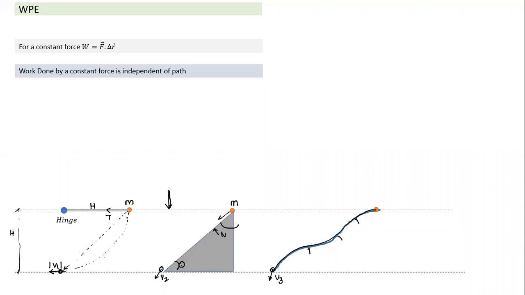And what is the vertical component of displacement? Vertical component is h. So in all three cases, this we can also understand. The two points we can understand here: if force is constant, whichever path I have taken to move from initial point to final point, work done by the constant force remains the same.